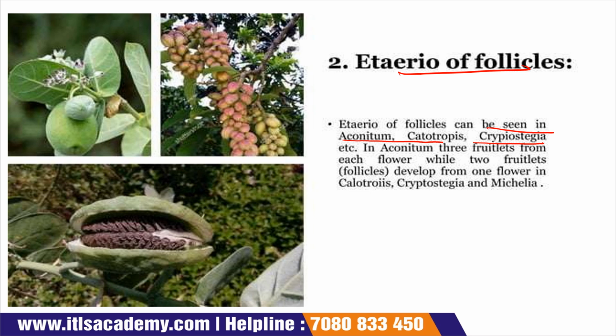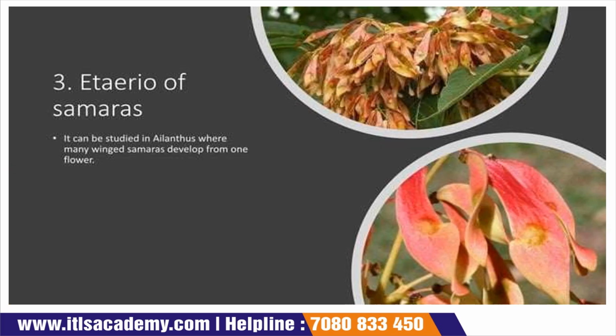Now the next one is what? They are etaerio of samaras. Etaerio of samaras are seen in Ailanthus, where many winged samaras develop from one flower.